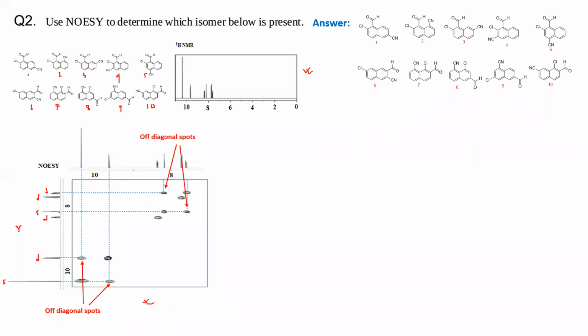So your aromatic protons are also shifting. In the aromatic region, you find 4 doublets and 1 singlet. If you consider only this information, 4 doublets and 1 singlet in the aromatic region, and your aldehyde will definitely be 1 singlet, you can exclude many of them.